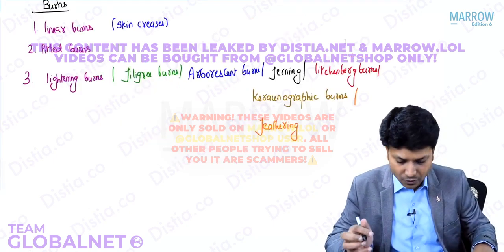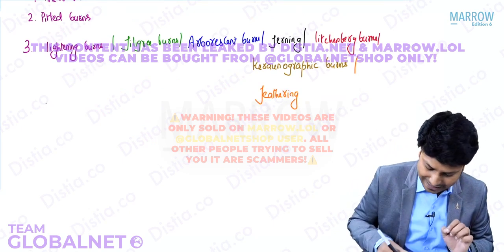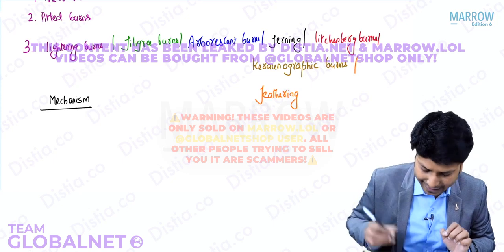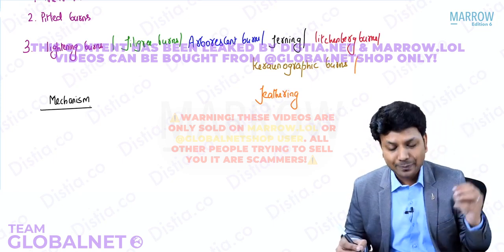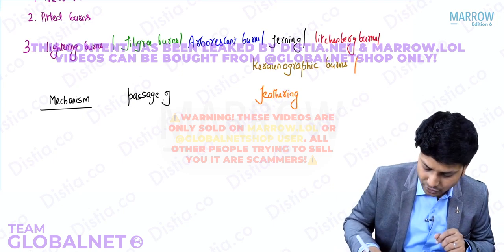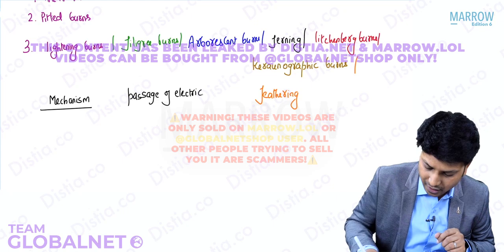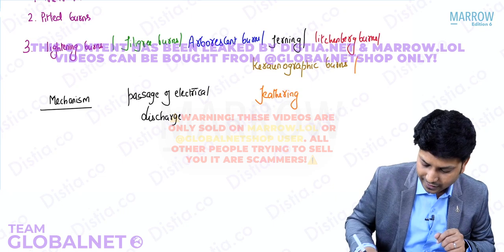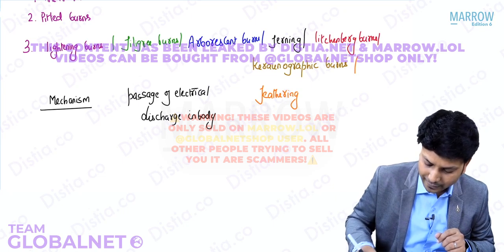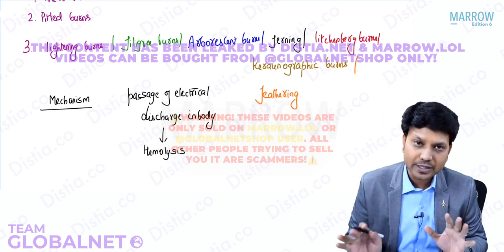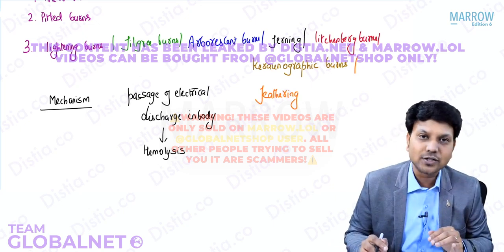For that, first of all, you need to know the mechanism of this. The mechanism is basically the passage of electrical discharge in the body. Wherever there is passage of electrical discharge in the body, you will get RBC lysis, hemolysis, right? And that is seen on the skin. It is not inside the vessel. It is on the skin that you see.